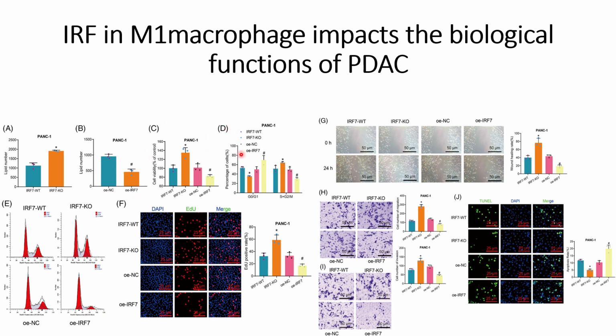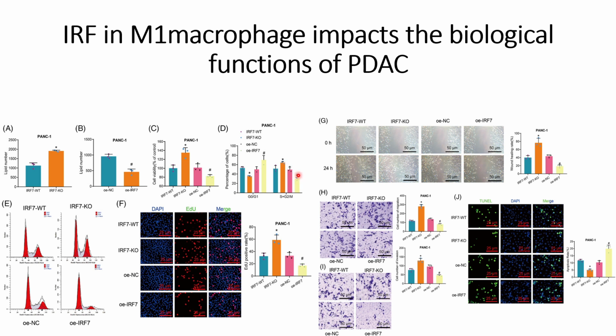And thereafter they checked the percentage of cells in each phase of the cell cycle, and what they found is that in the case of IRF7 wild type, almost an equal percentage of cells are in the G0 and G1 phase and in the S plus G2 phase, whereas for the IRF7 knockout, there is an increase in the S plus G2M phase. Similarly, in the other two experiments where IRF7 is overexpressed, they can see an increase in the number of S plus G2M phase cells compared to the control case.